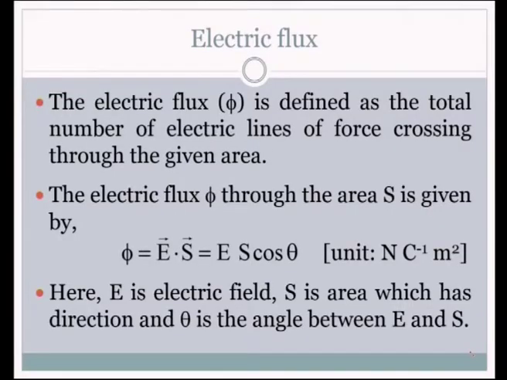The electric flux represented as the symbol phi is defined as the total number of electric lines of force crossing through a given area. So, there are two quantities determining the electric flux. One is the electric field and the other one is the surface area.